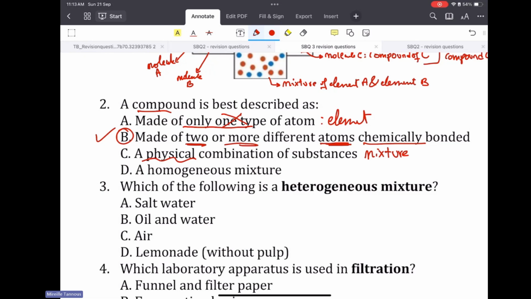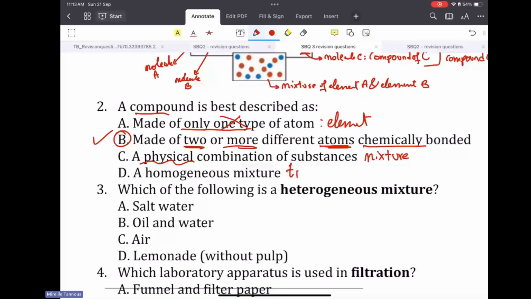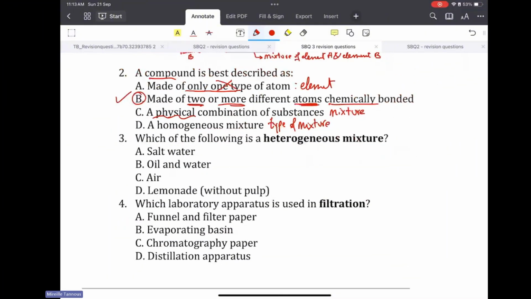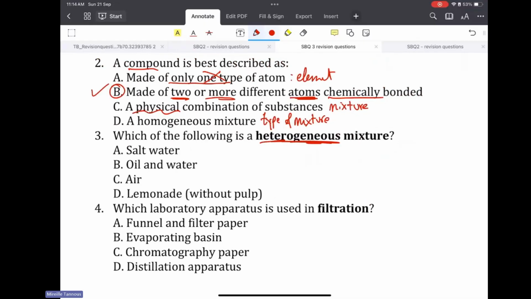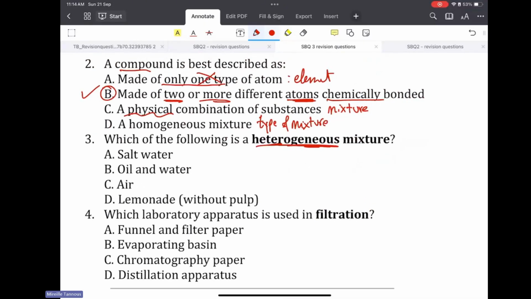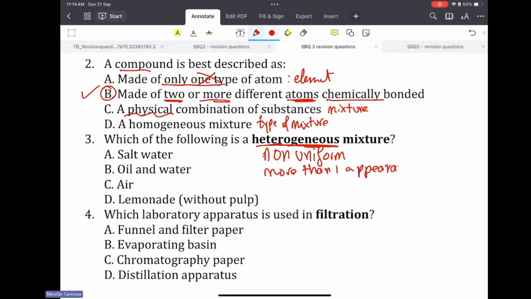A homogeneous mixture, that's a type of mixture, because mixture can be heterogeneous and homogeneous. Which of the following is a heterogeneous mixture? It means a mixture where I have a non-uniform mixing, a mixture that has more than one appearance.